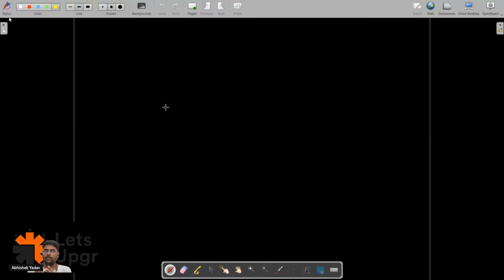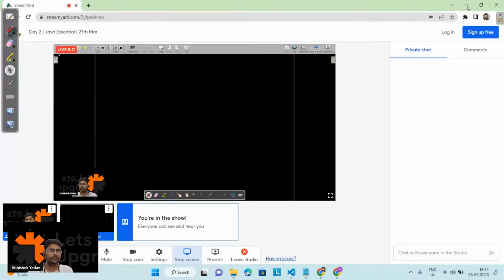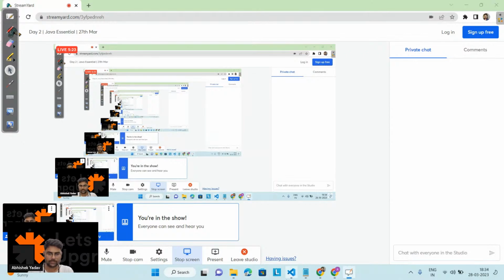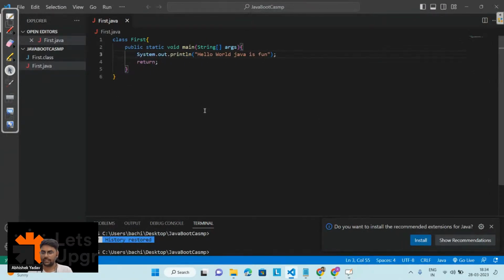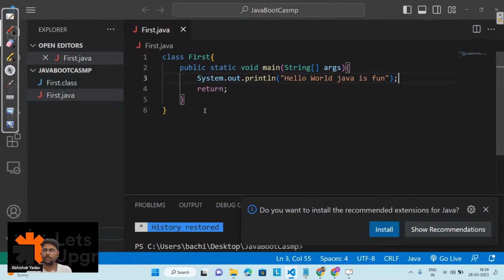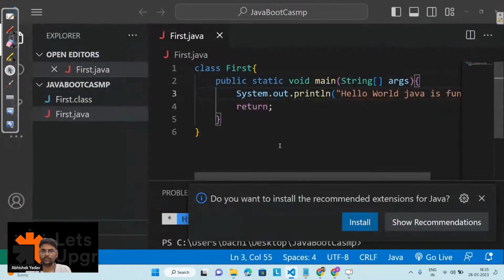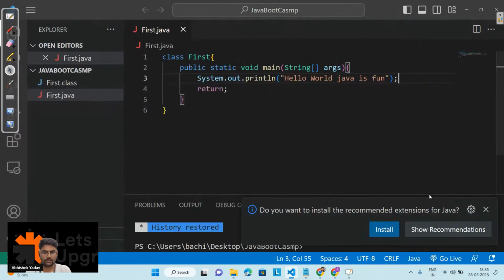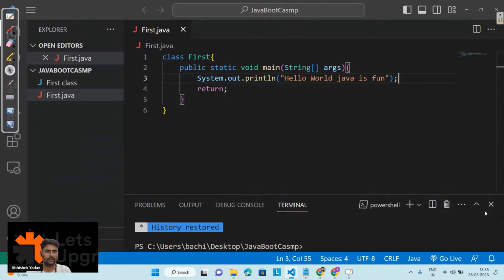So let's start. Yesterday we discussed this program, a simple program where we print Hello World, Java is fun on the output screen. Yesterday, like I told you, we will be discussing what this public static void main is.